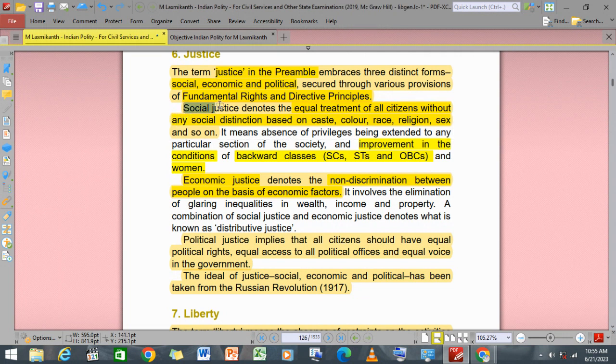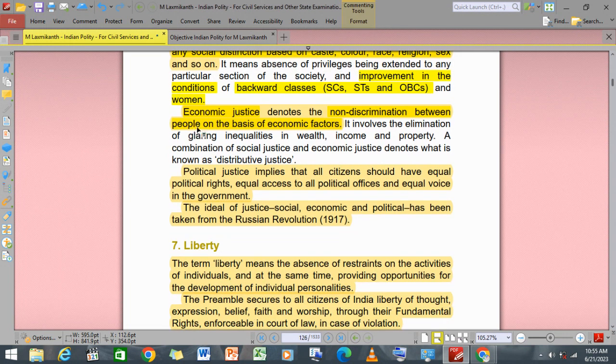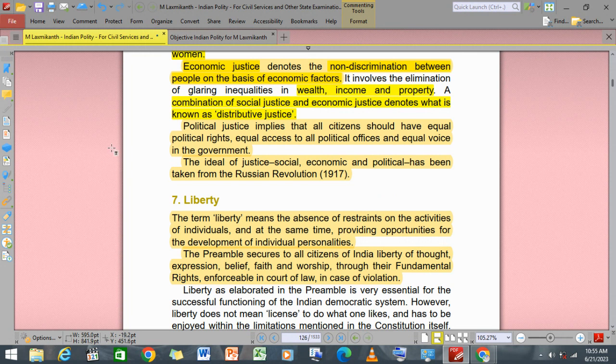This is the social justice which I talked about earlier. This is the economic justice, meaning there will be no discrimination based on economic factors, and elimination of glaring inequalities in wealth, income, and property. A combination of social and economic justice denotes what is known as distributive justice.